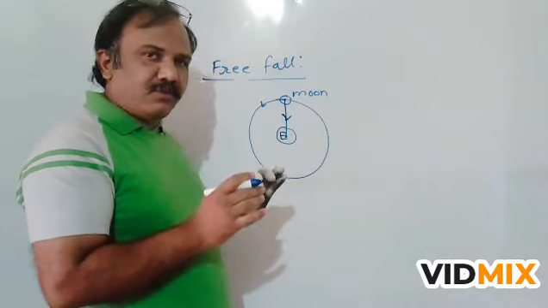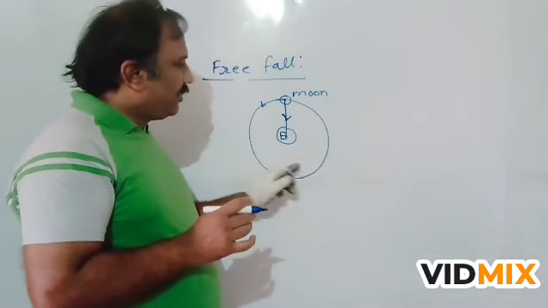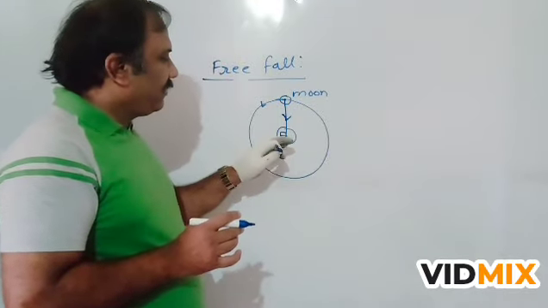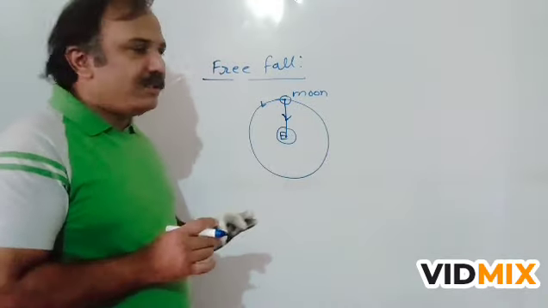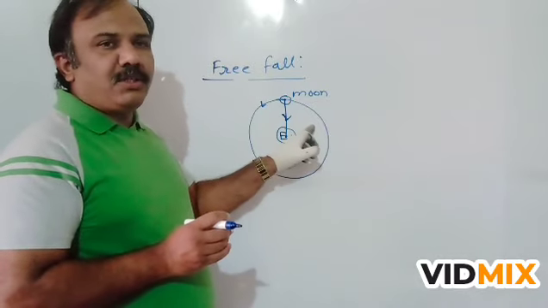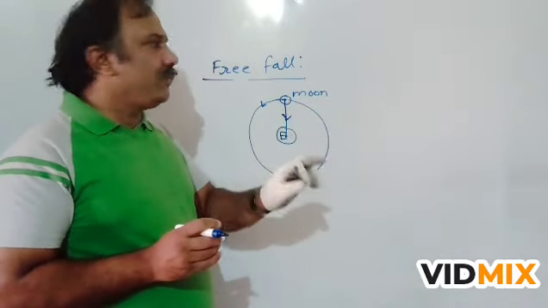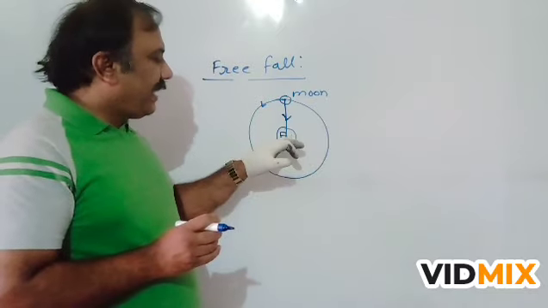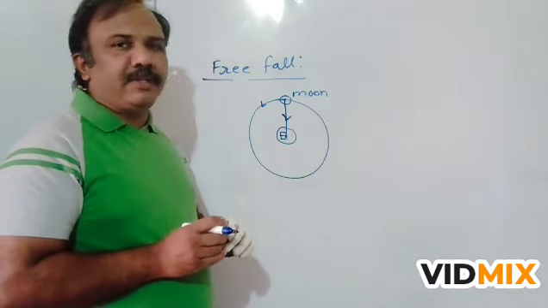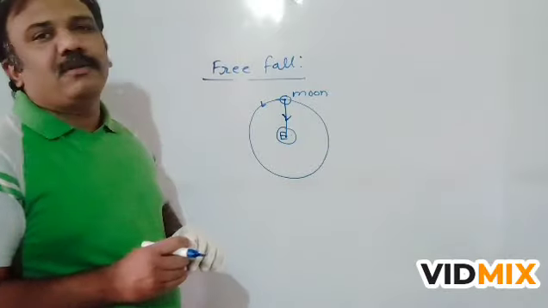The centripetal force required for the motion of this moon is provided by gravitational force of earth. It means this motion of moon is only due to the gravitational force, and as it is only due to the gravitational force, it is called free fall.